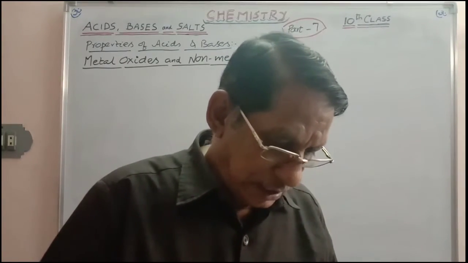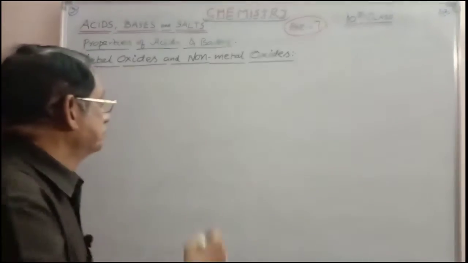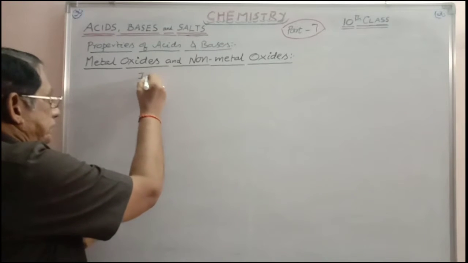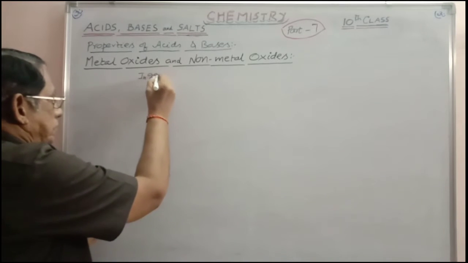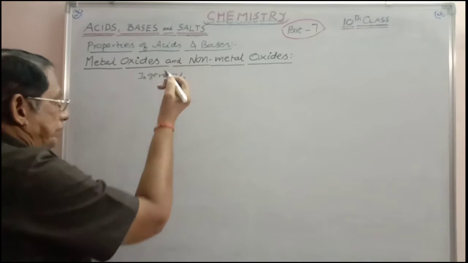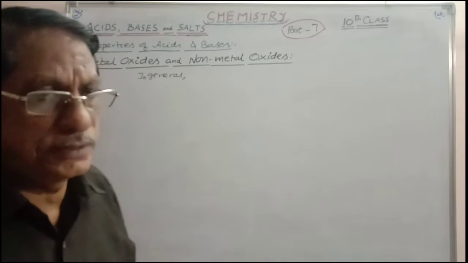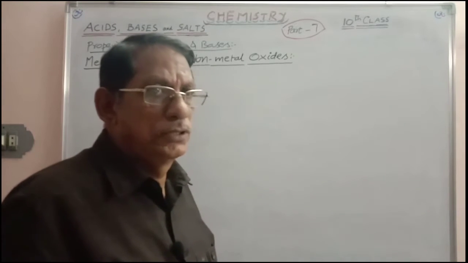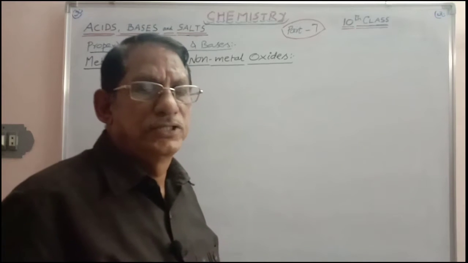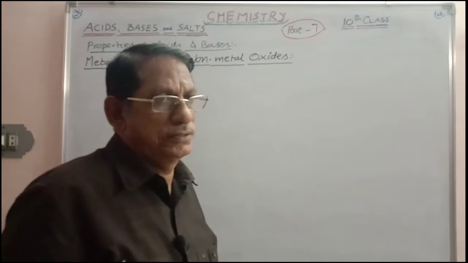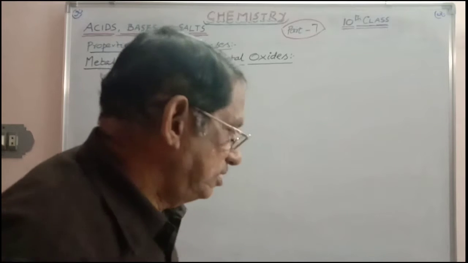In general, all metallic oxides are treated as bases, and non-metallic oxides are considered as acids, acidic oxides.